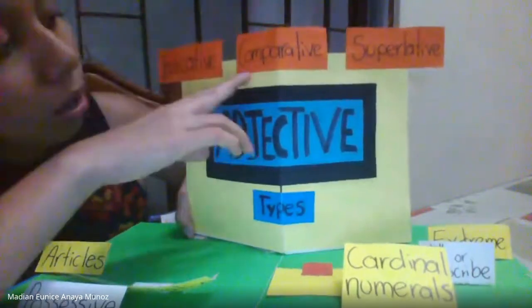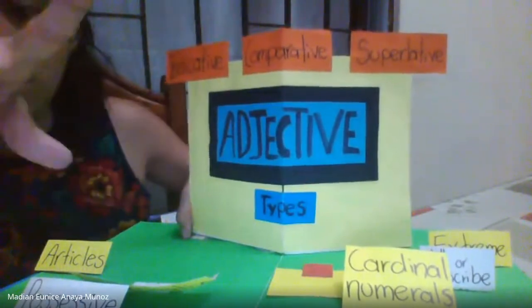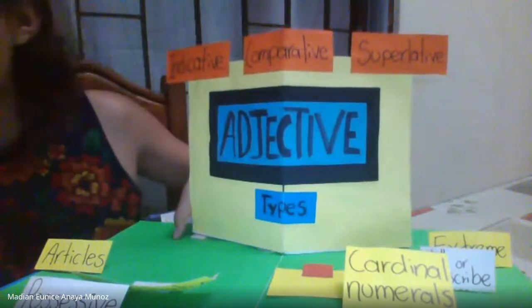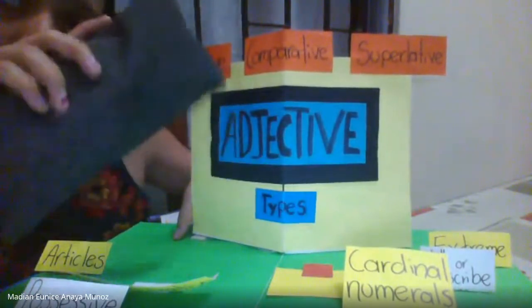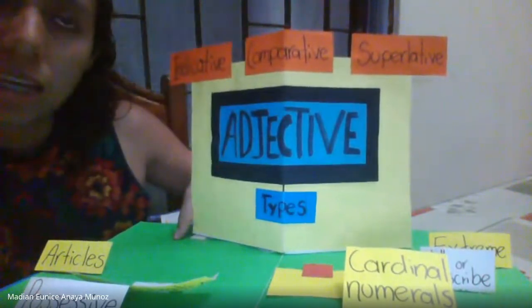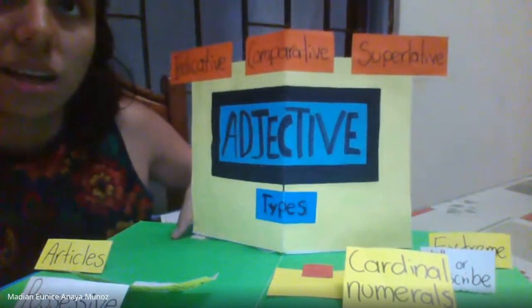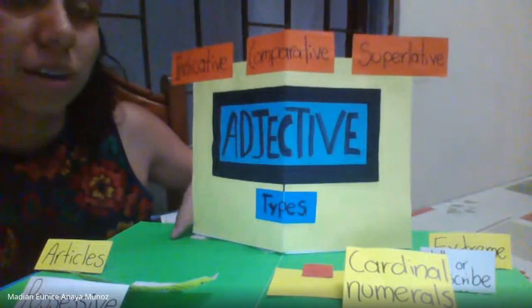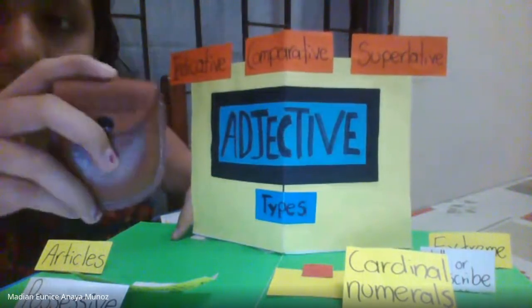So comparative is when you're comparing two nouns. For example, this gray pencil case is bigger than this coin purse.